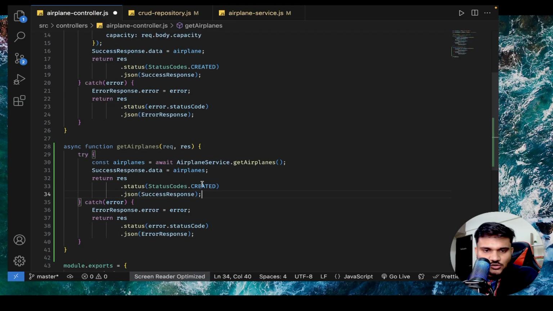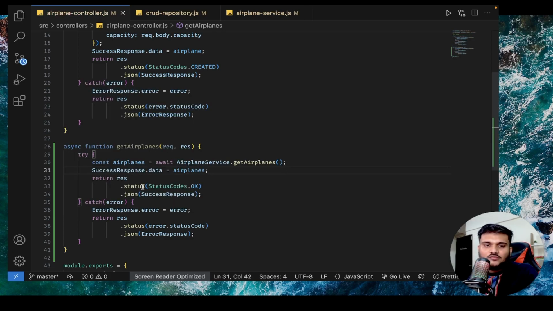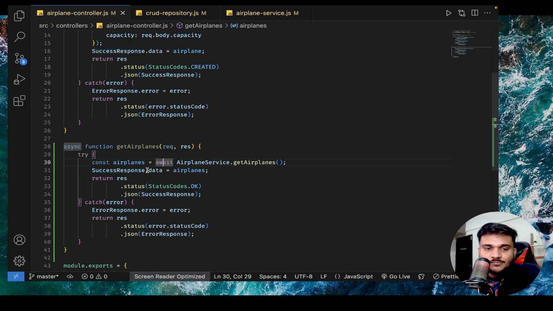And now the status code that I'm going to return is OK, because now we are not creating anything on the server, right? We are just fetching the data. So I'll say response status code is StatusCodes.OK dot JSON is the success response that we prepared, a common success response. And inside the data property of the common success response, I have added the airplanes. As simple as that.